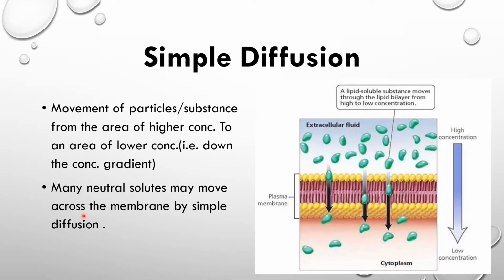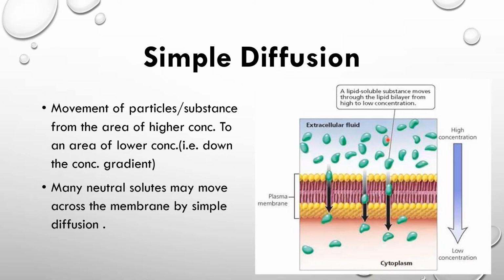Simple diffusion is the movement of particles or substances from an area of higher concentration to an area of lower concentration, that is, down the concentration gradient. You can see in this image that the concentration of the extracellular fluid is higher as compared to the cytoplasm, that is the intracellular.